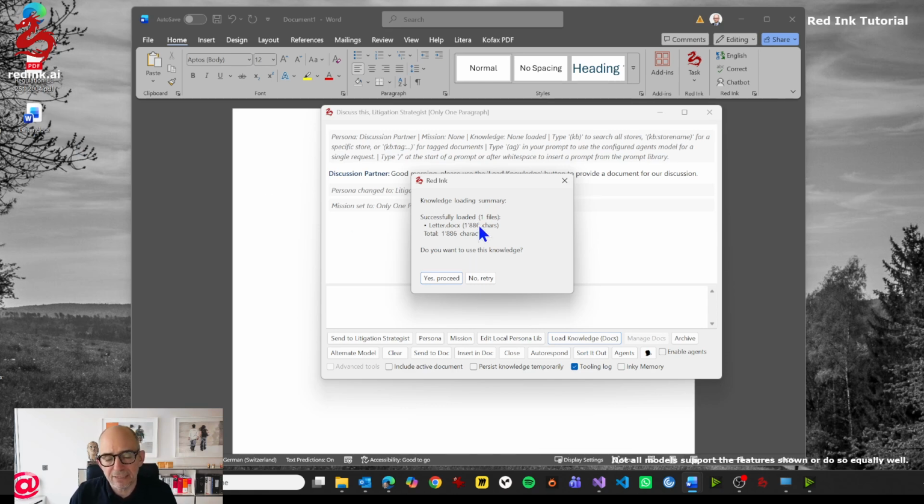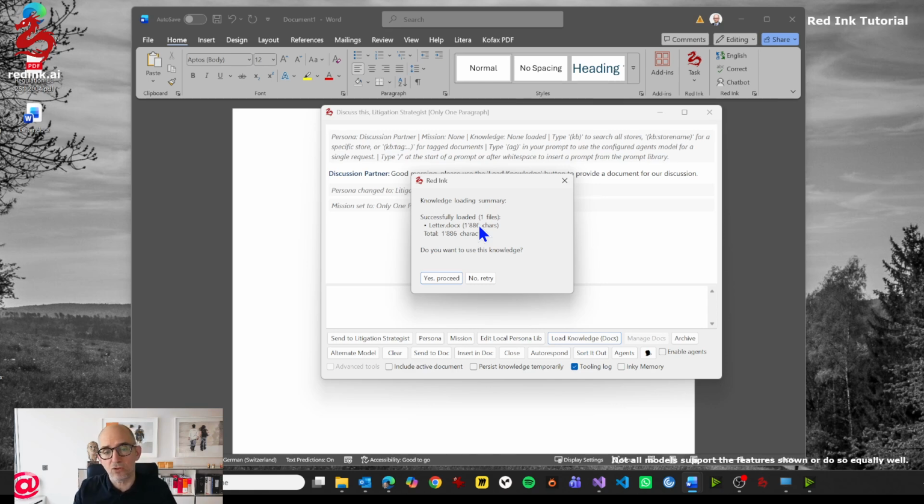You can also load an entire directory of files with Words, PDFs, PowerPoints, Excels, etc. The main limitation is the capacity of your model. So if your model is a modern model, you can have a million tokens as a context, basically. Not the full million, but close to. And a token is about 4 characters. So you can have a lot of documents in here, but it's at the end not Redink that sets the limit. It's basically your model.